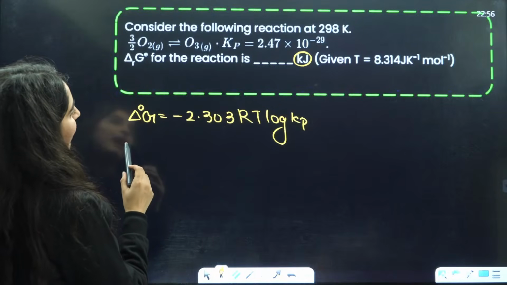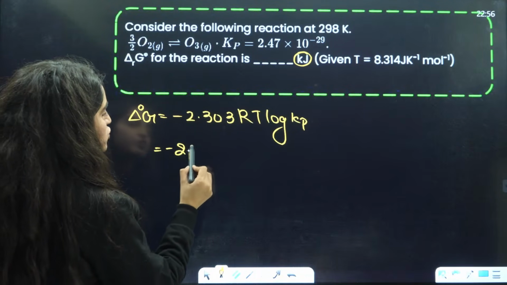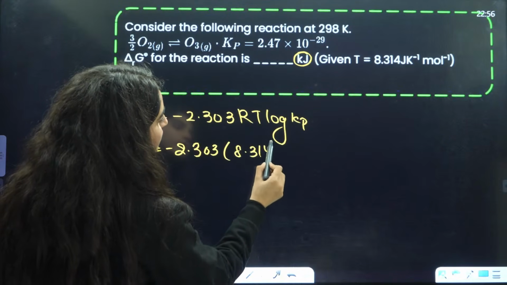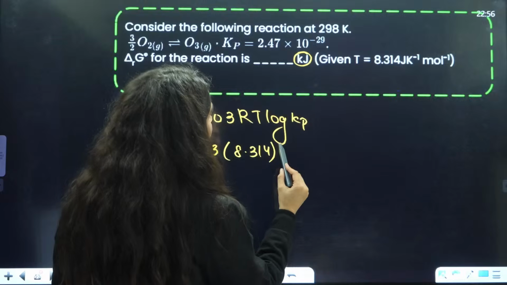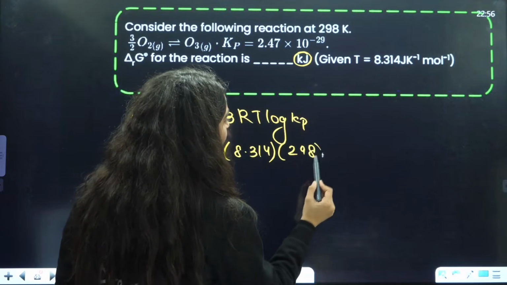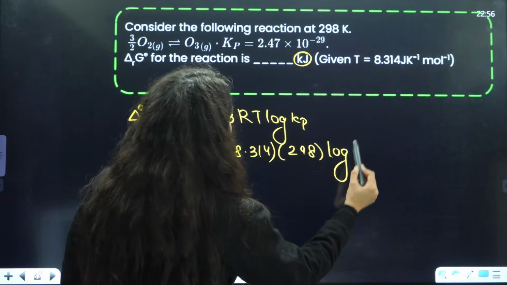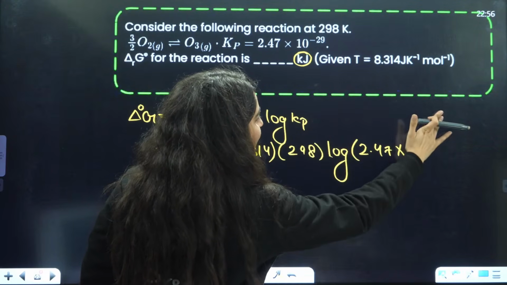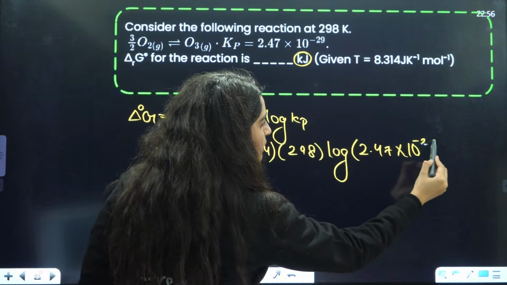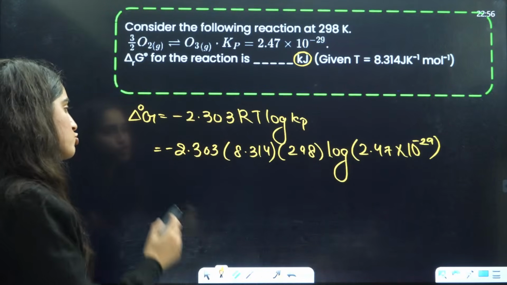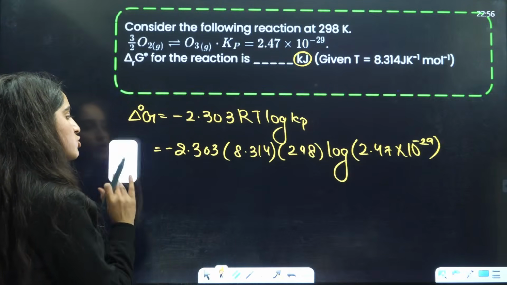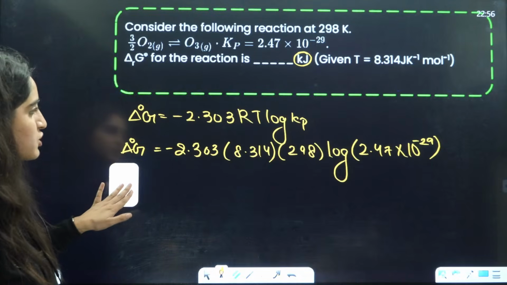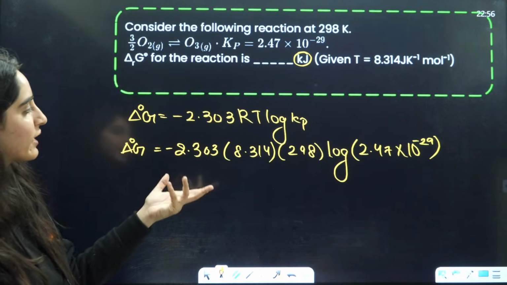Okay. So the value of delta G naught will be minus 2.303. R is what? 8.314, that is in joules, right? Temperature is given to be 298. Log of Kp is nothing but 2.47 multiplied by 10 raised to power minus 29. Okay, so solve this value of delta G naught, and you will get the answer.